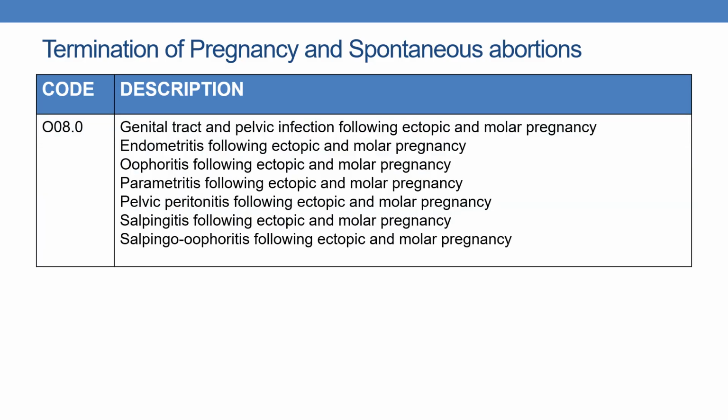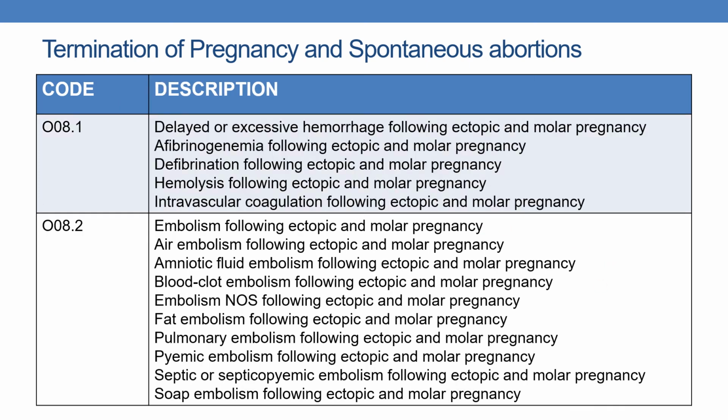Now finally coming to the O08 series, which deals with complications following ectopic or molar pregnancy. And O08.0 indicates genital tract and pelvic infection following ectopic or molar pregnancy. All these are synonymous terms. Next, O08.1 indicates delayed or excessive hemorrhage following ectopic or molar pregnancy.